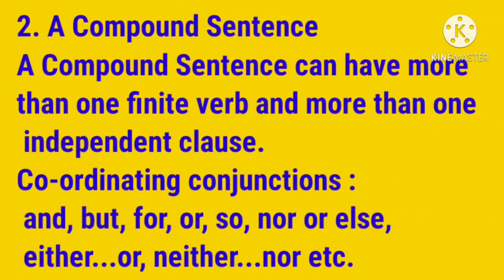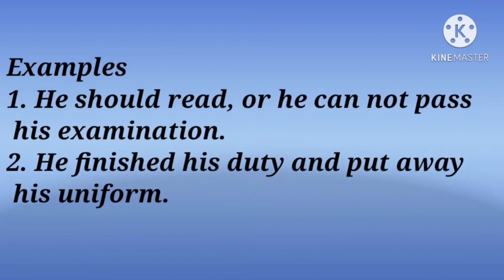A compound sentence can have more than one finite verb and more than one independent clause. These clauses are connected by coordinating conjunctions like and, but, for, or, so, nor, or else, either, or, neither, nor, like that. Let's see an example.